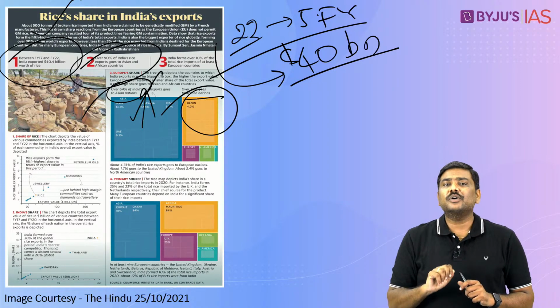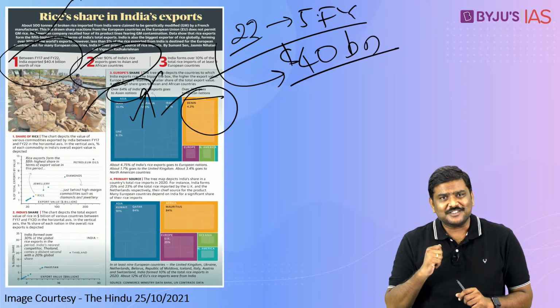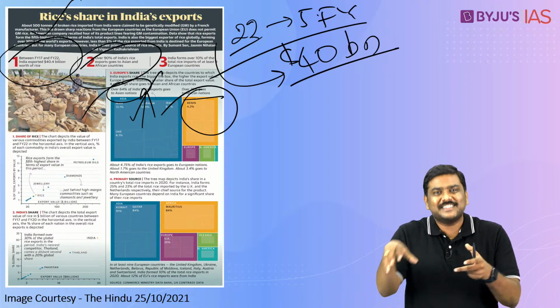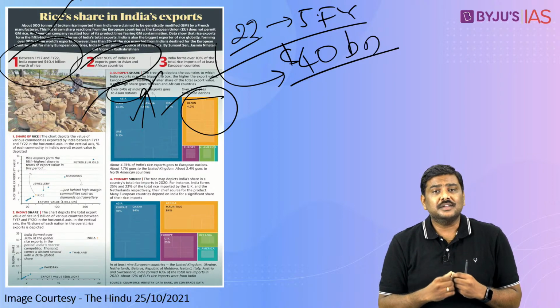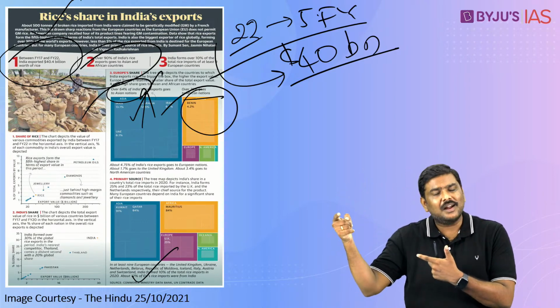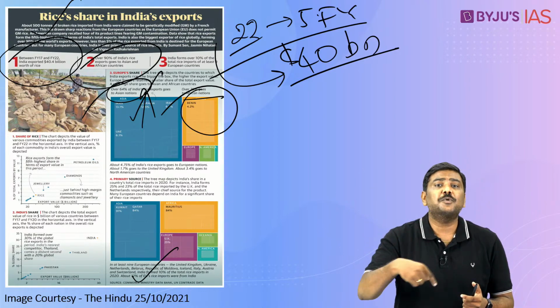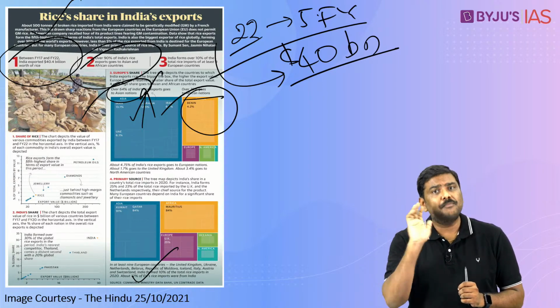That is the second very important factual information you will have to remember. Third one, what about the European countries? Because at the center of the matter there is a European country. More than 10% of the rice imported by the European countries is exported from India. This is the third very important factual point.